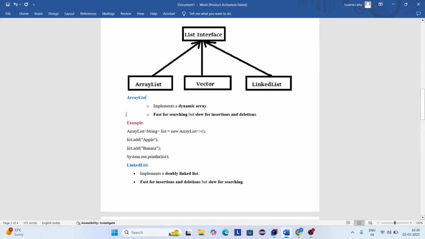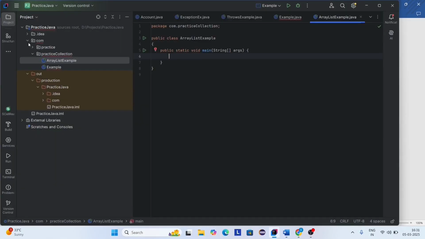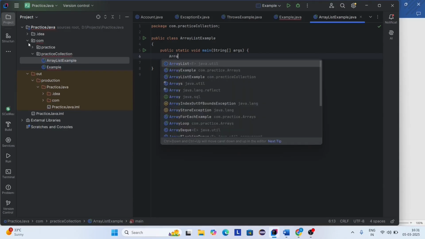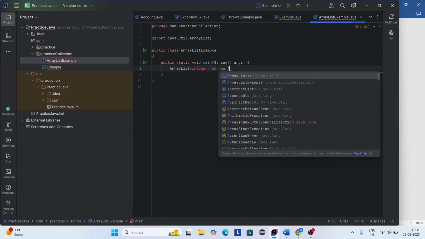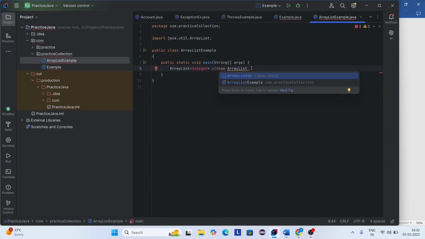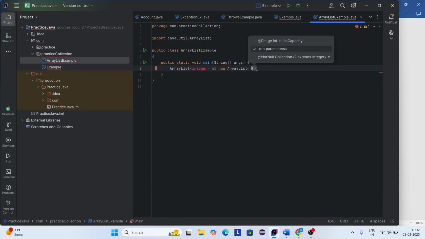Now we are going to see an example for ArrayList. Here I am creating an object for ArrayList. I am passing the type as Integer. A1 equals new ArrayList. This is the ArrayList constructor. Now I am going to add elements to the ArrayList.